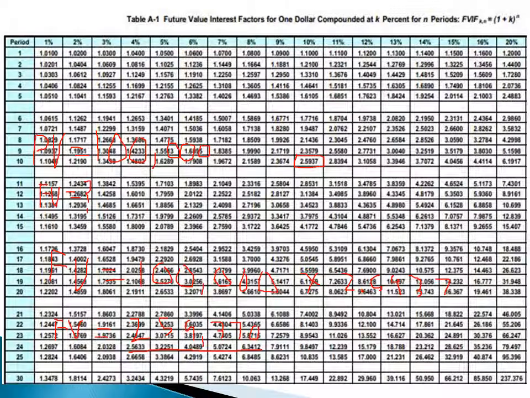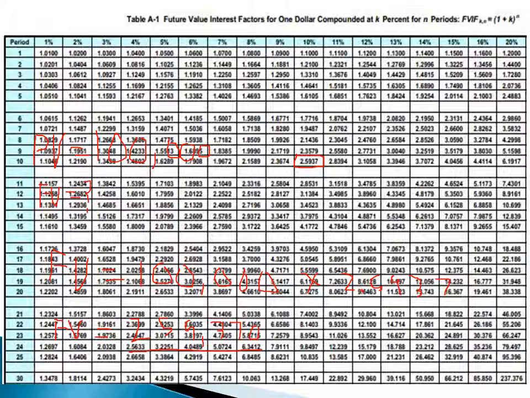In the previous slide we discussed that we're going to be using the present value as being $100,000. And we were going to compound over the period of 10 years, 10% interest. So the future value interest factor in this equation would be 2.5937.